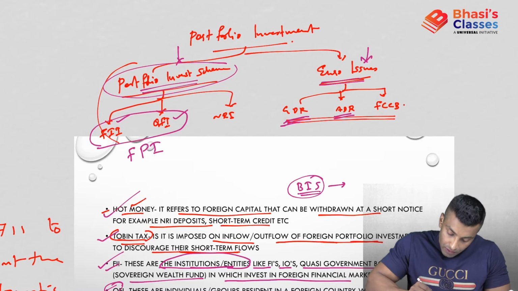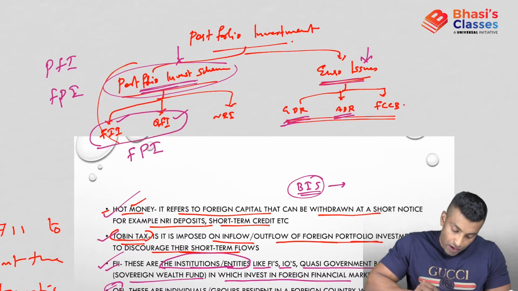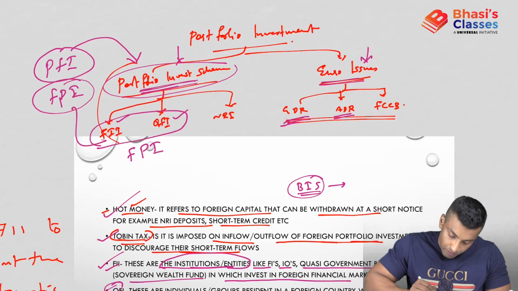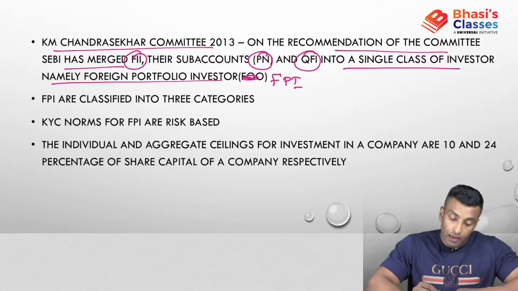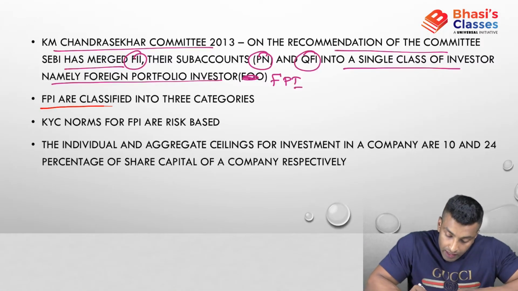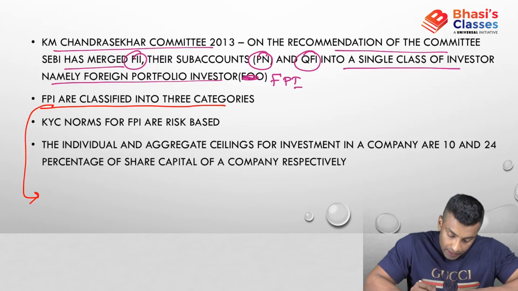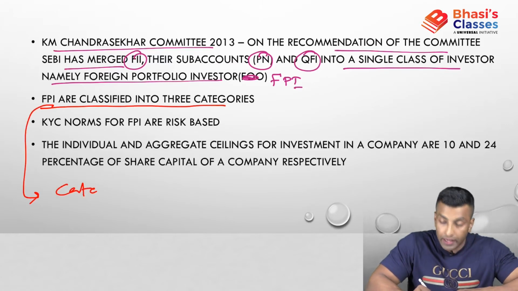Portfolio investment is different. PFI is different, FPI is different, so you should not have any confusion. PFI is portfolio investment, FPI is foreign portfolio investor. Let's look into the next point. FPIs are classified into three categories. Let's look into the three categories.